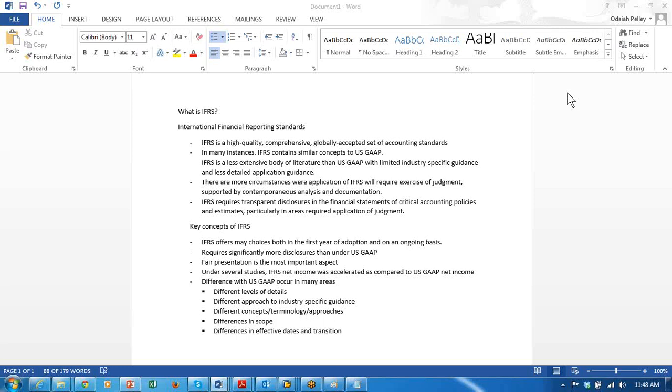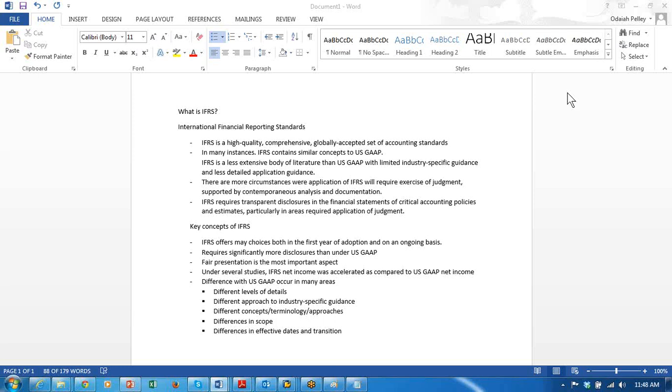So these reports, financial statements, should be a fair disclosure, transparent to authorities like the SEC, stock exchange commissions, as well as FASB and IFRS.